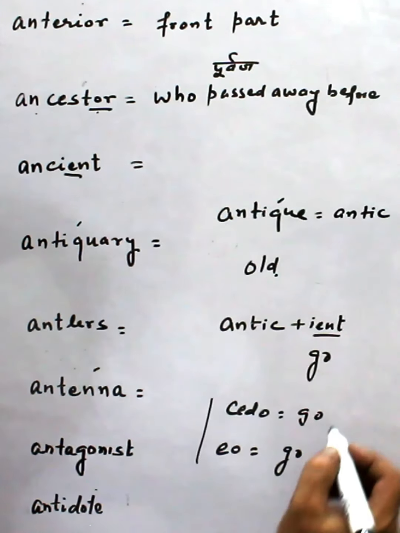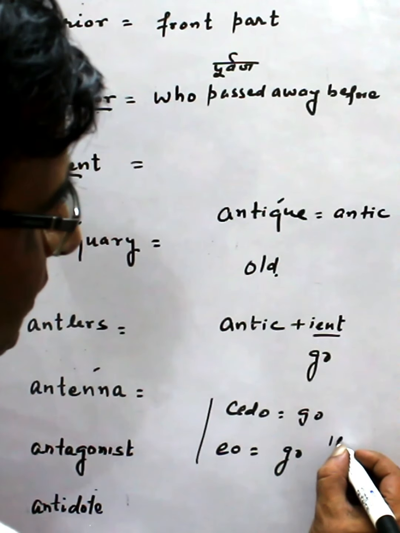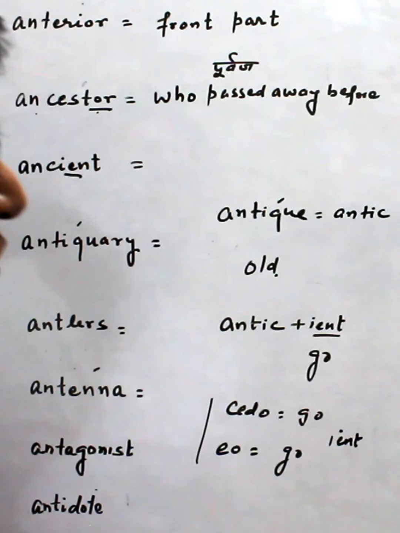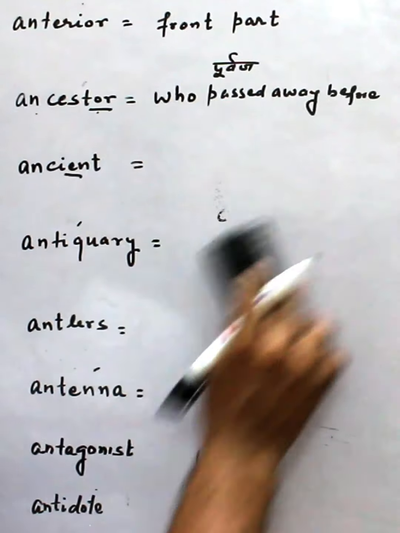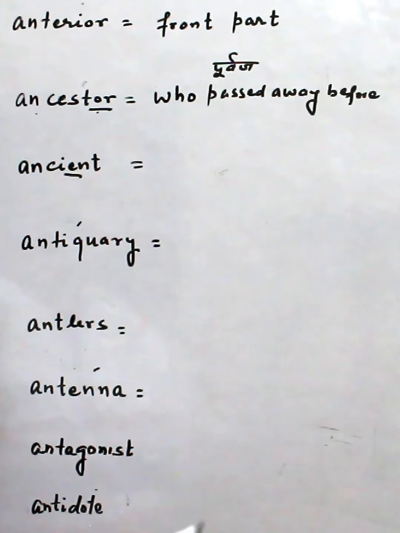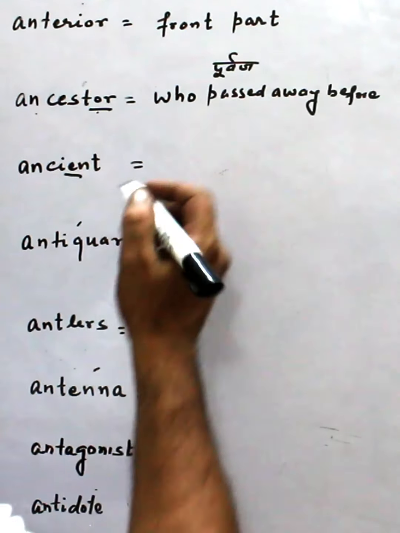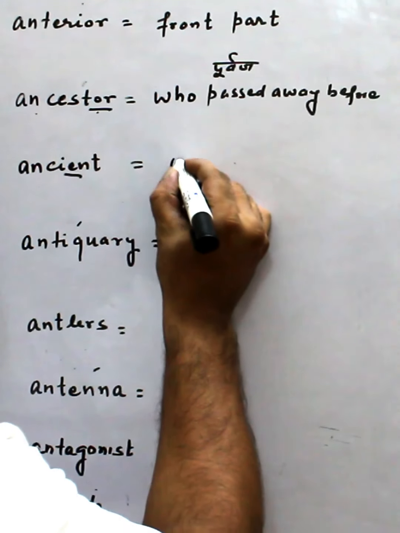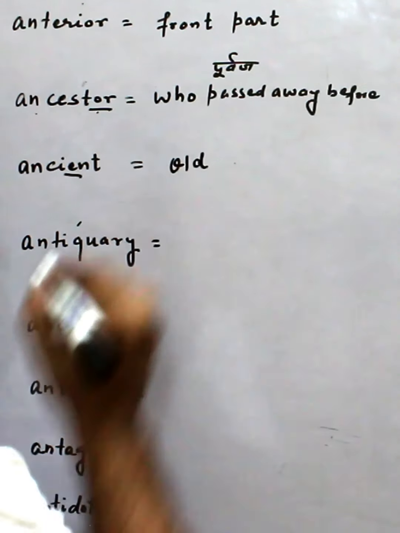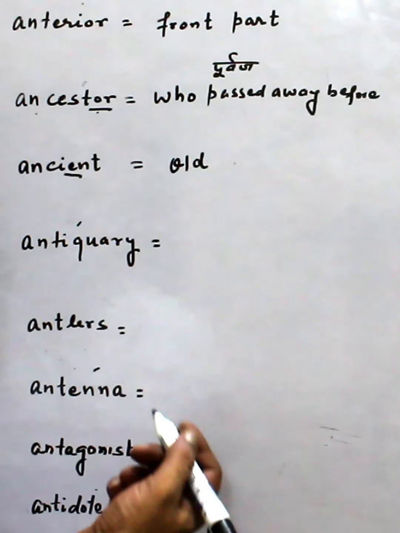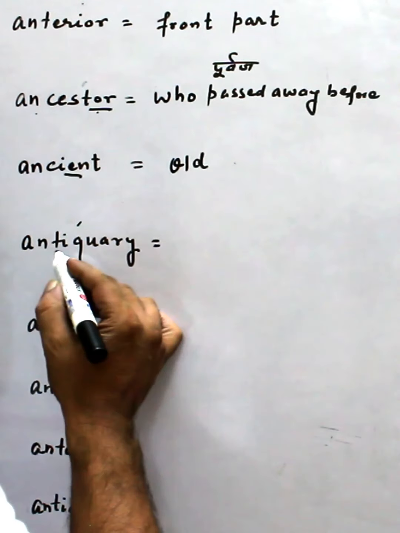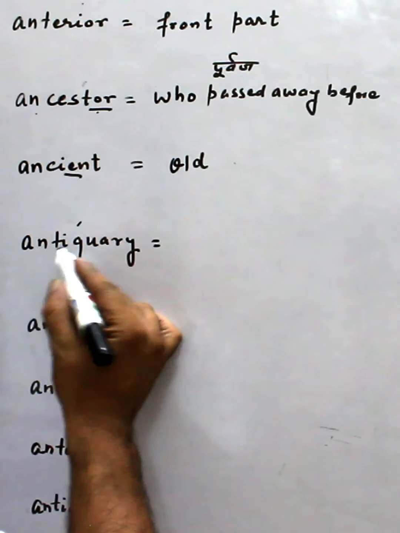So this specific word is used for the time past. That means this is old, same like antique. Ancient means old.